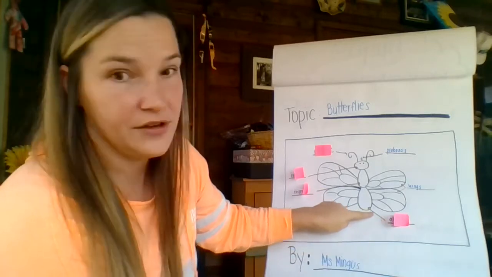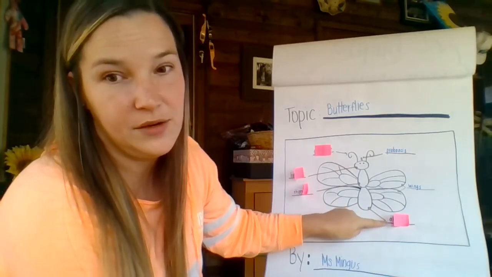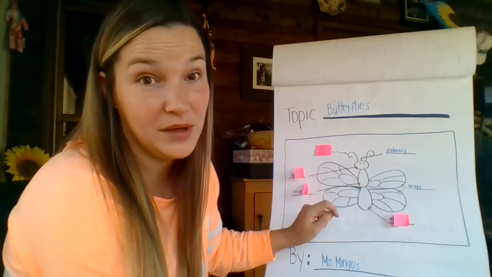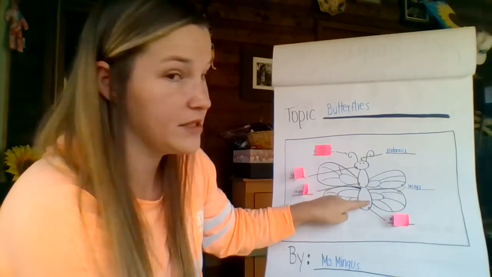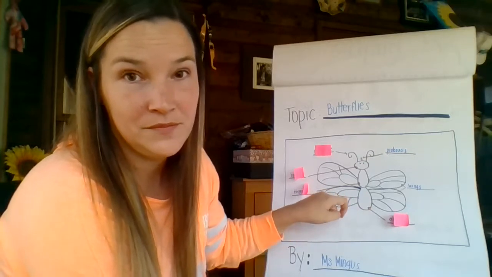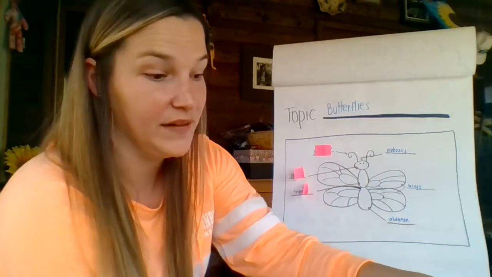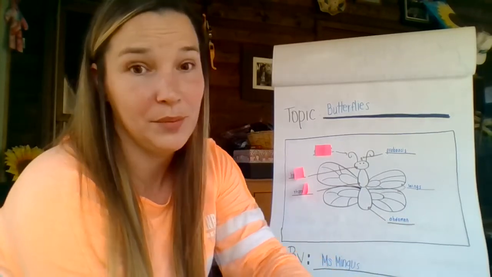Now I'm moving down here to this part of the body. I see this long line with this arrow. We just learned about this in our little PowerPoint about the butterfly. Does anybody remember what this part of their body was called? That is the abdomen. Okay, so we want to label their abdomen, another very important part of the body.